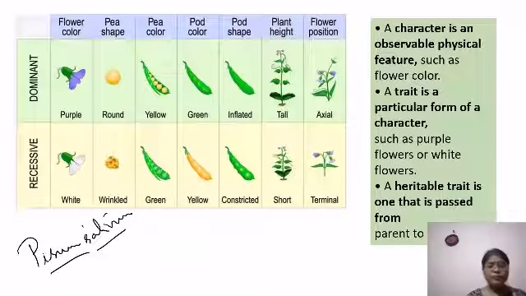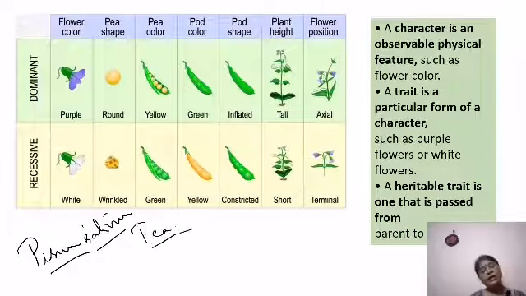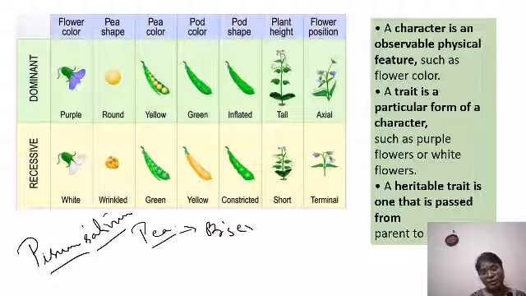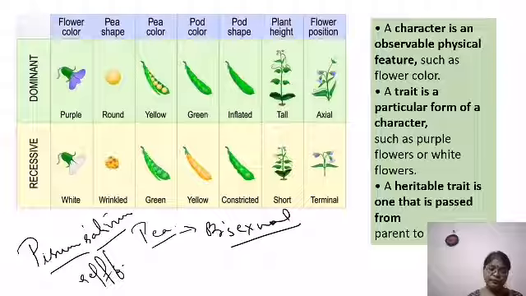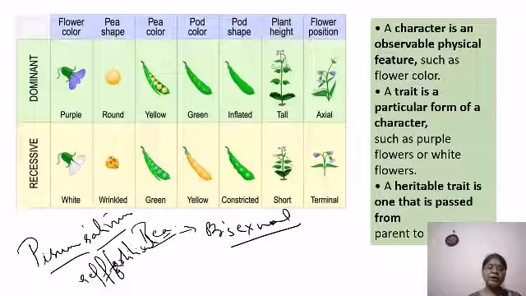Now, what is the characteristic of this pea plant? It's a bisexual flower. First of all, it's bisexual. So what do you find in it? That it has the property of self-fertilization, as well as the capacity of cross fertilization.